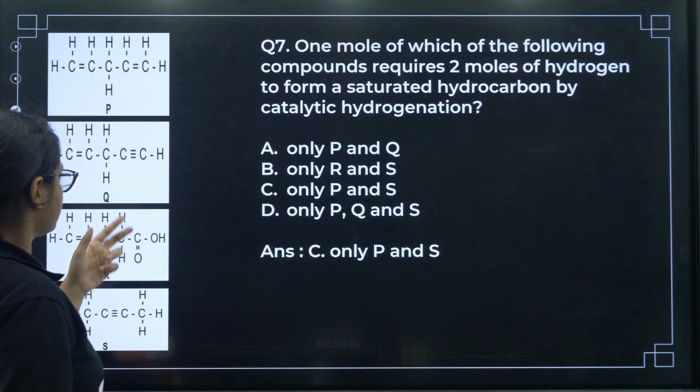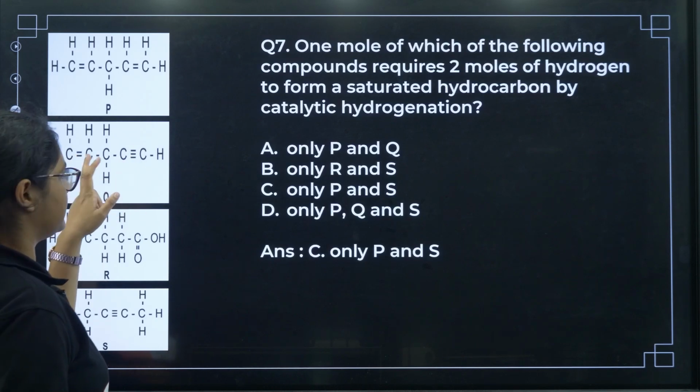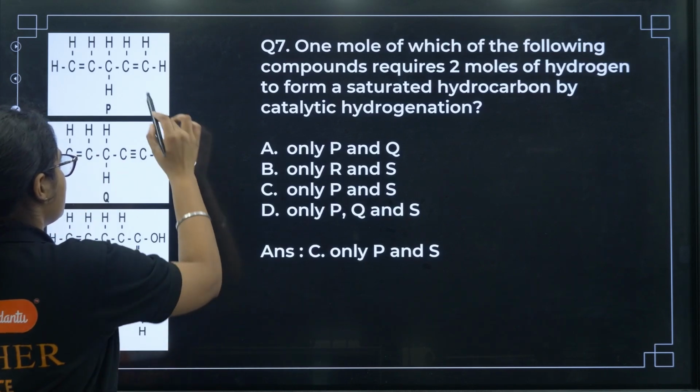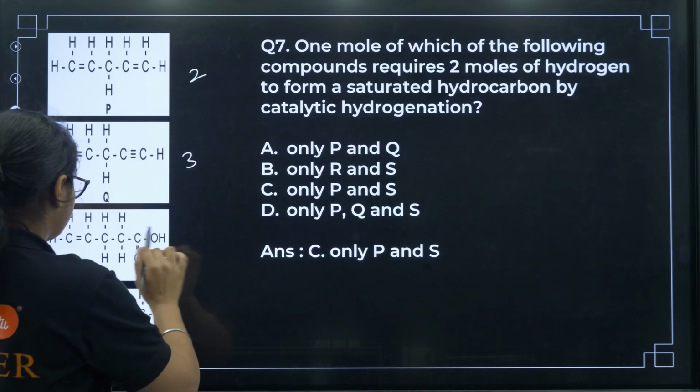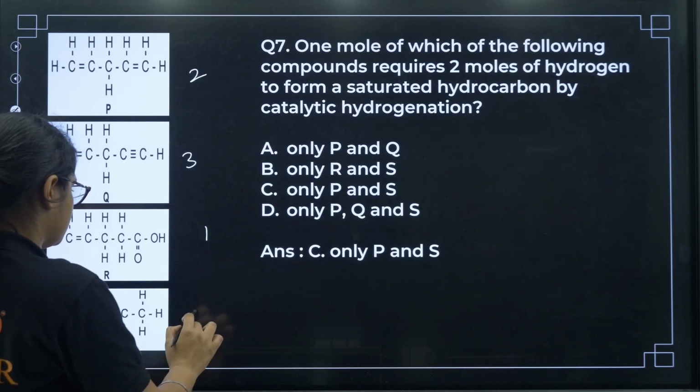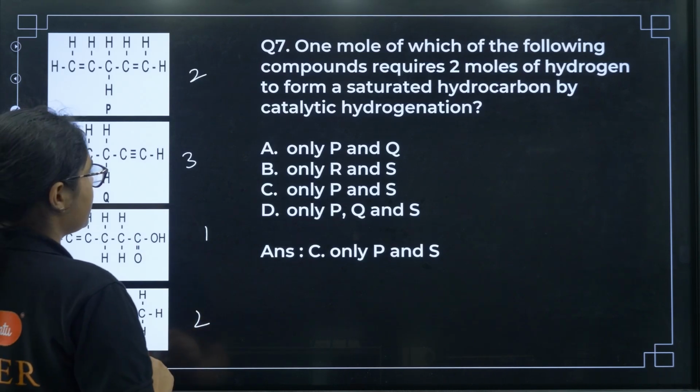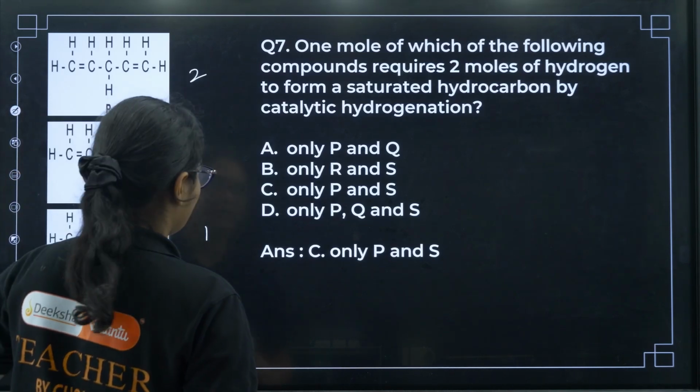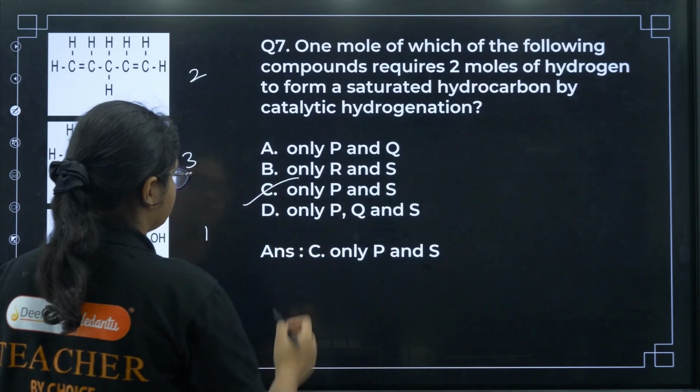So I can see, here I will require 2 here and 1 here, so it is total 3 moles. Here I will require 2, and here there I will require 1, and here I will require 2. So I will require, suppose this is P and S, that is P and S, option number C.